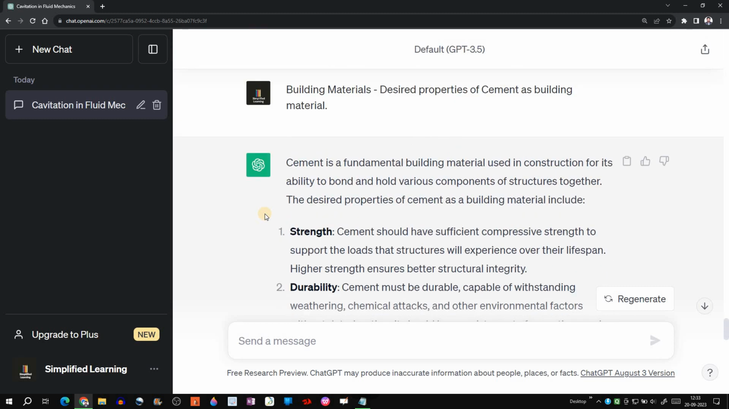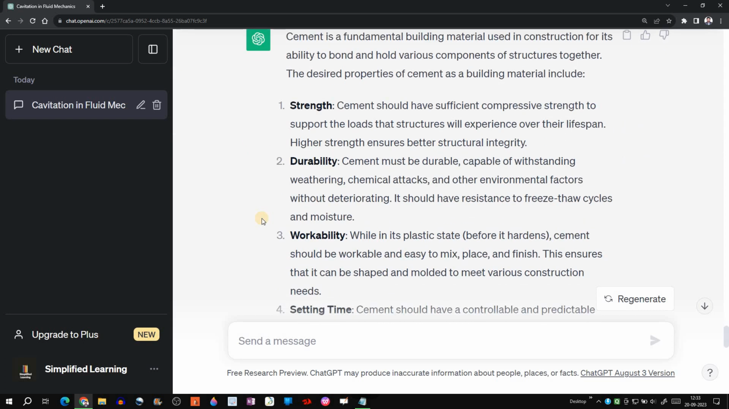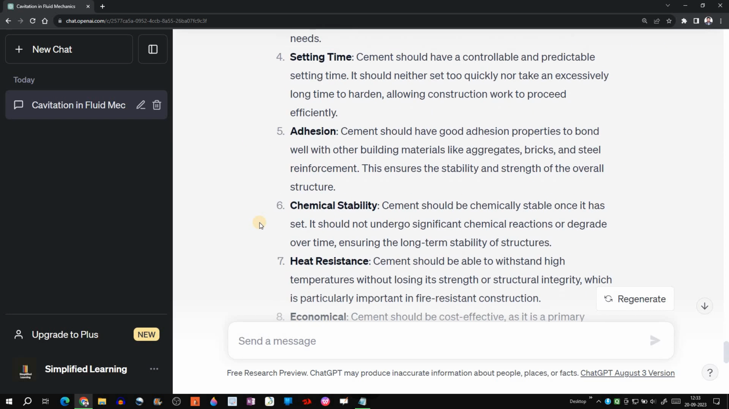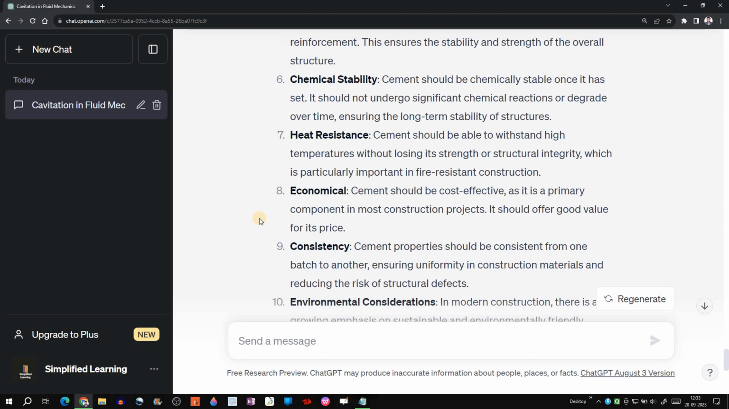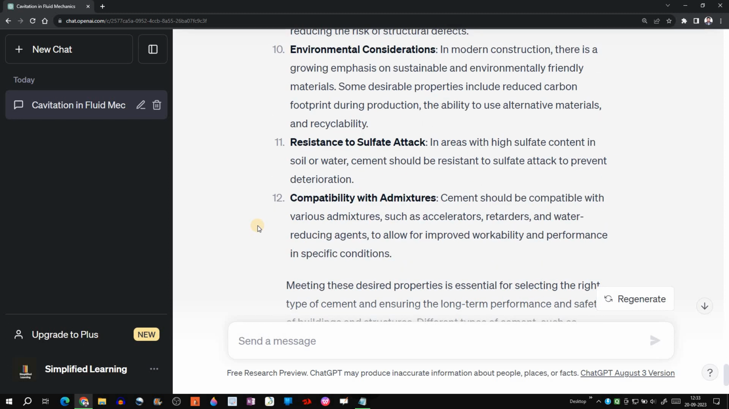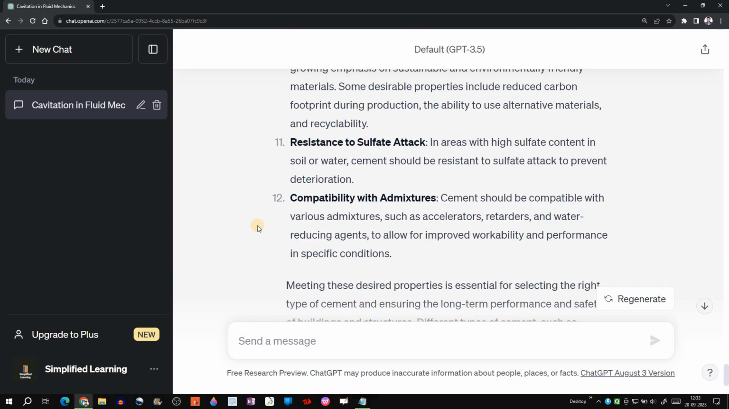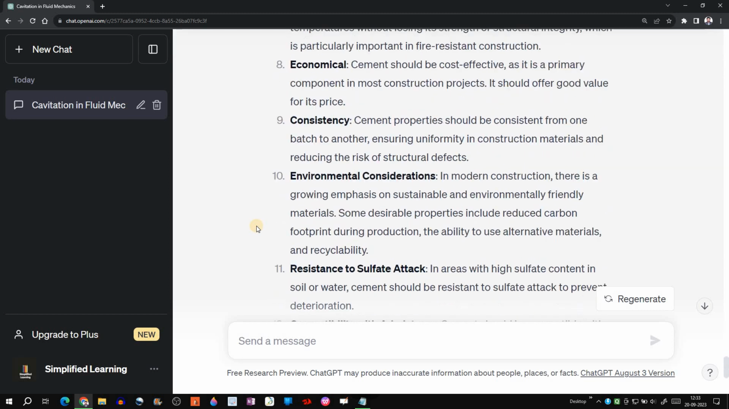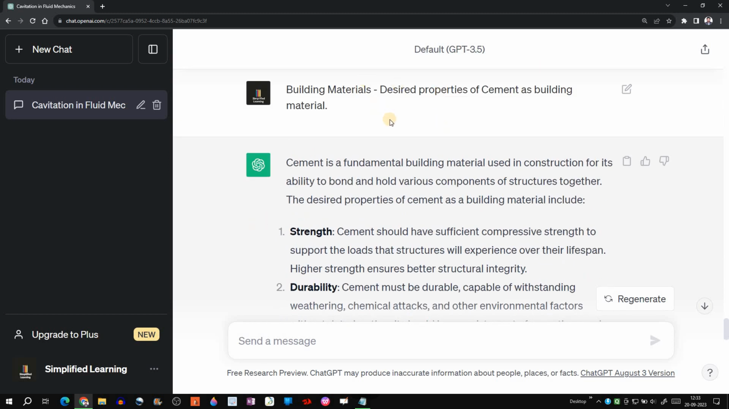Desired properties of cement as building material: it should have proper strength, then durability, workability, setting time, adhesion, chemical stability, heat resistance. It should be economical, it should be consistent, environmental consideration should be taken, then resistance to sulfate attack, compatibility with admixtures. Okay, out and out it has given 10 plus proper points regarding desired properties of cement as a building material. So these specific topics that we have asked ChatGPT are the basic ones from the civil engineering subject.